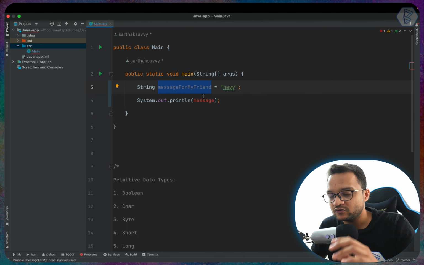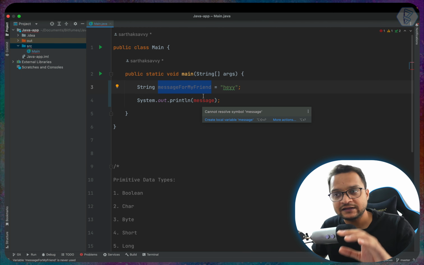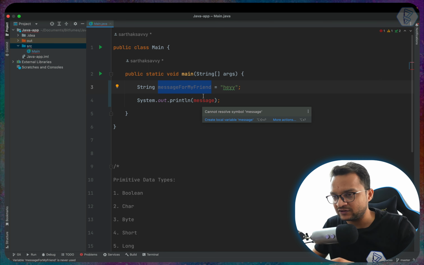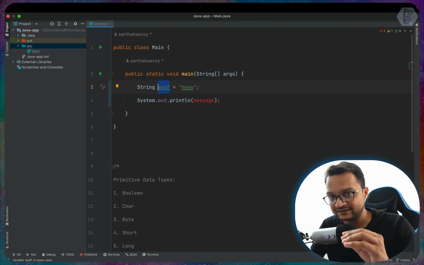So these are the things you have to remember for creating the variable name. And at last, obviously the variable name should be descriptive. You don't have to use X, you don't have to use things like ABCD or ASDF, which is very famous. So you have to give the name which should be the purpose of that variable.